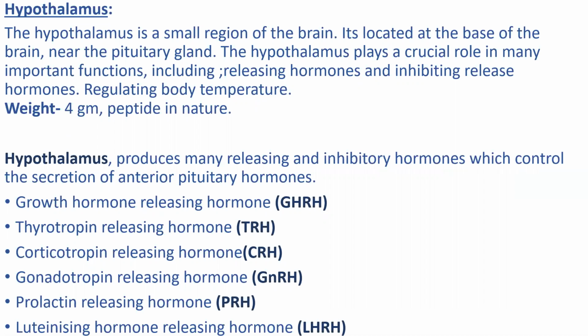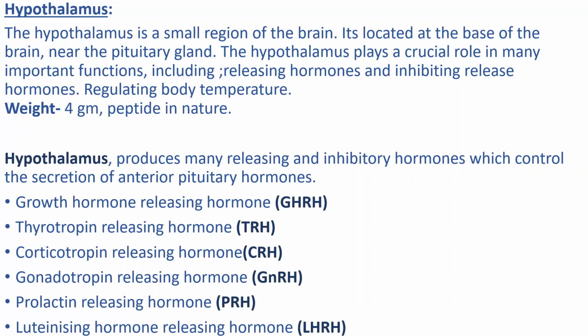And then hypothalamus. The hypothalamus is a small region of the brain. It is located at the base of the brain, near the pituitary gland. The hypothalamus plays a crucial role in many important functions, including releasing hormones and inhibiting release hormones, regulating body temperature. Weight about 4 gram, peptide in nature. The hypothalamus produces many releasing and inhibitory hormones which control the secretion of anterior pituitary hormones.